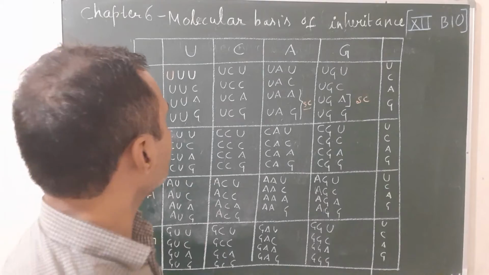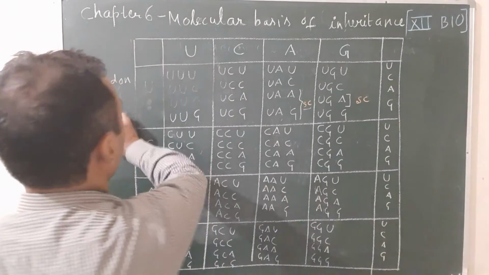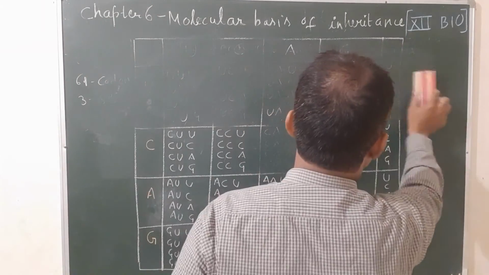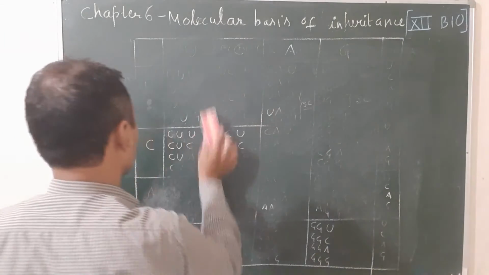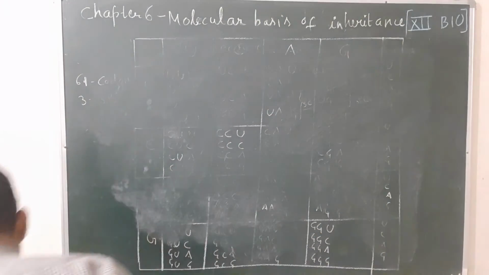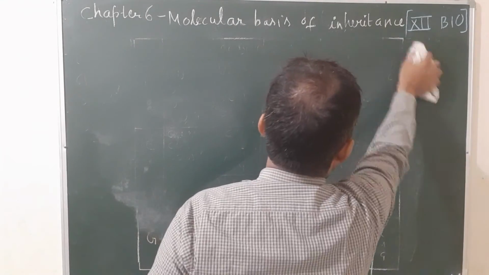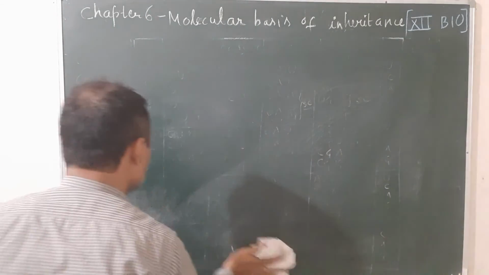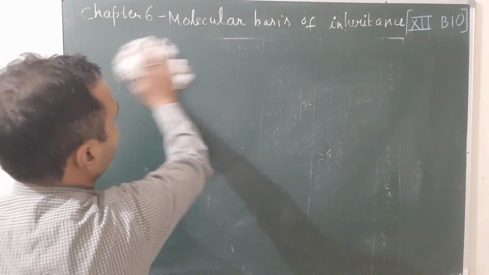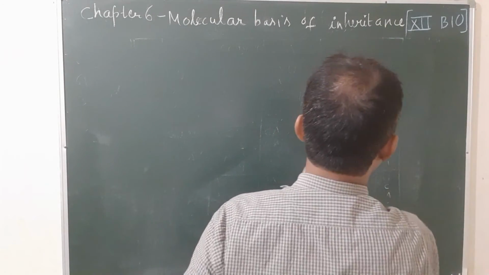Now let us see the properties of genetic code. The first one: the code is triplet. That means 3 bases code 1 amino acid.